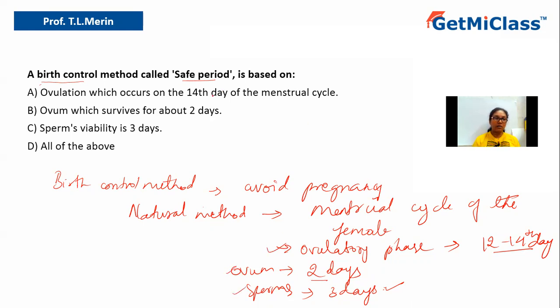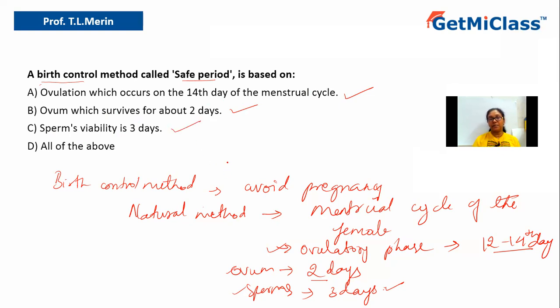So let us see the question again. It says a birth control method called safe period is based on option A, ovulation which occurs on the 14th day. Yes. Then option B, ovum which survives for about 2 days. Yes, we have to consider that. Option C, sperm's viability for 3 days. Yes, we also have to consider that.